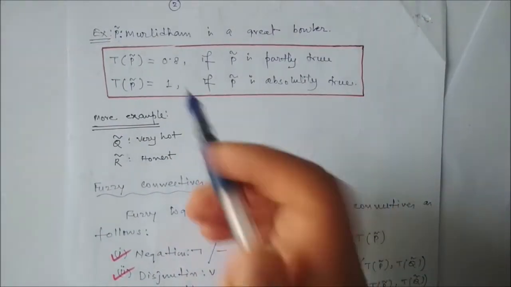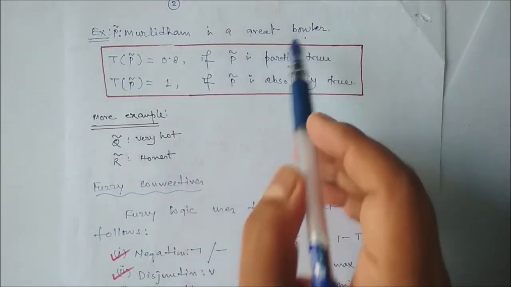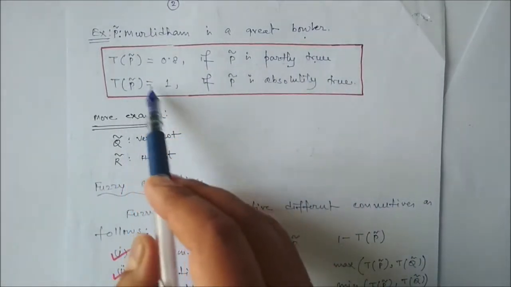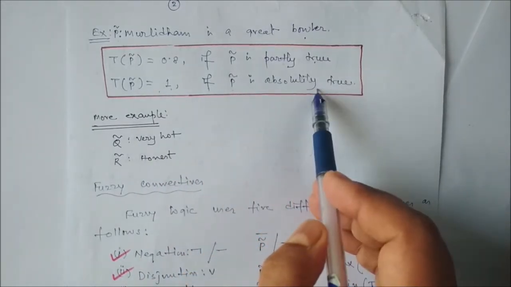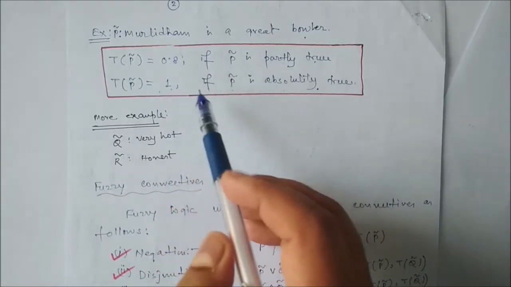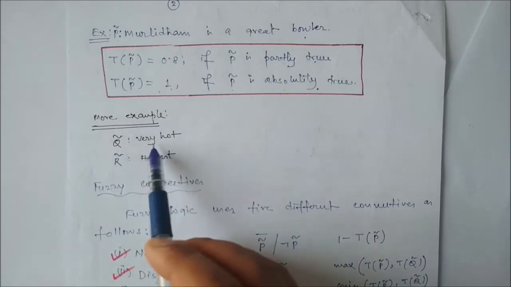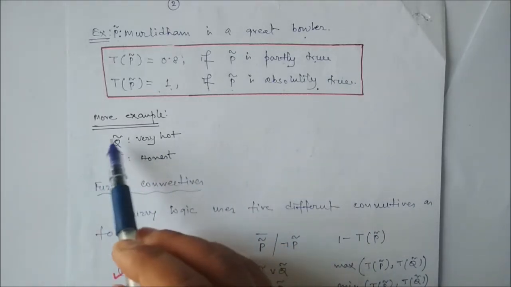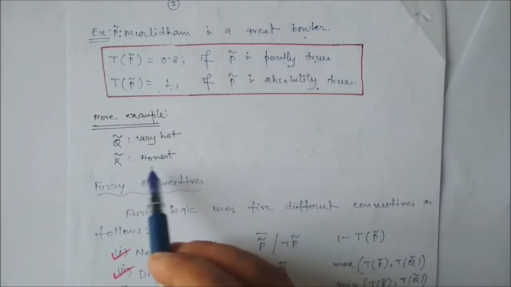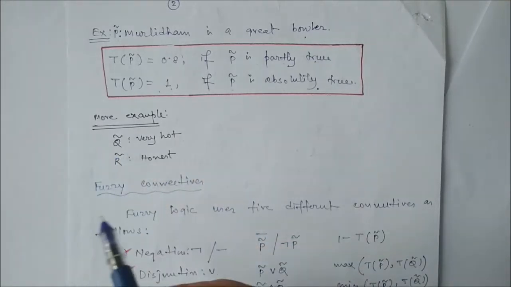Now you can see an example. Say fuzzy proposition P, it's a statement: Muralidharan is a great bowler. So the TP should be 0.8, for example, if P is partly true, or TP should be 1 if P is absolutely true. This is nothing but a membership value, 0.81 and so on. Another example: this summer is very hot. So Q is nothing but a symbol of the fuzzy proposition. Similarly, he is very honest. It's a statement, and we can represent it using the symbol, say capital R bar.